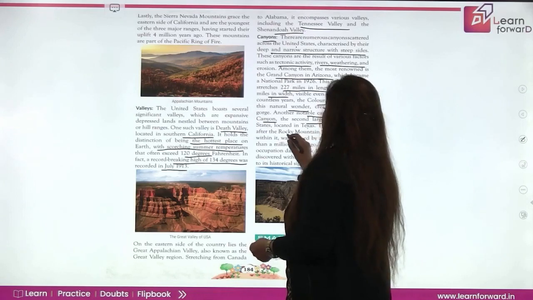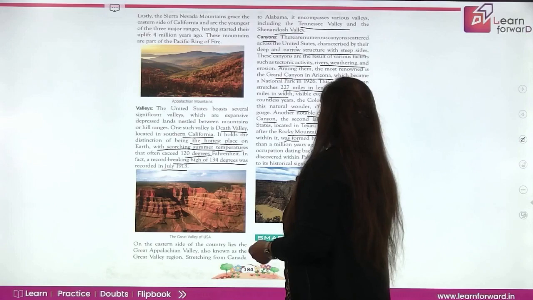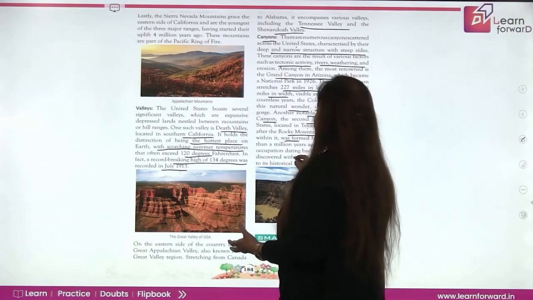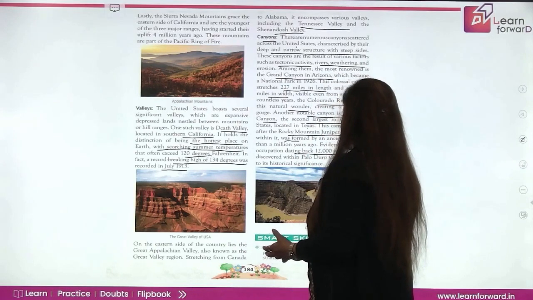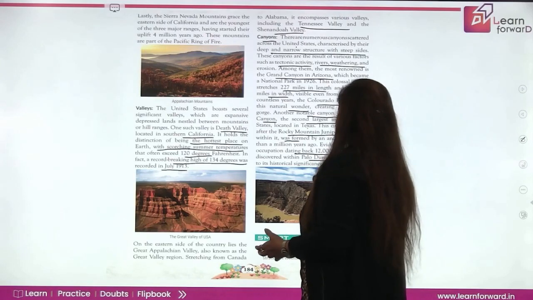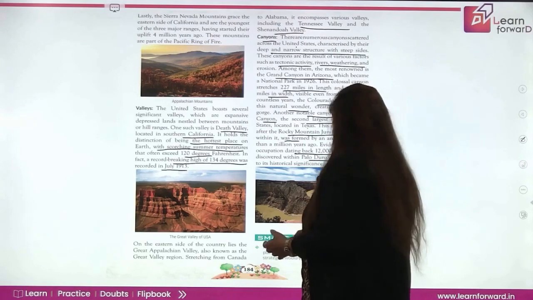This canyon is named after the juniper trees found within it. It was formed by an ancient river, and the evidence of human occupation dates back to 12,000 years. It has been discovered that this adds to Palo Duro Canyon's significant historical significance.